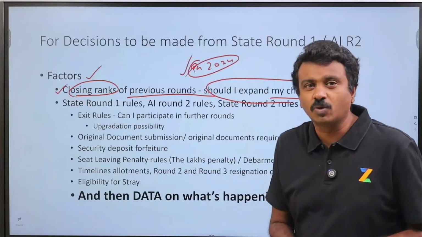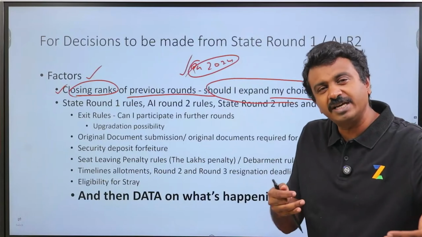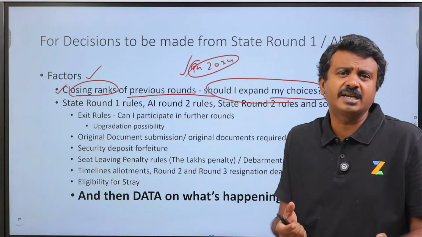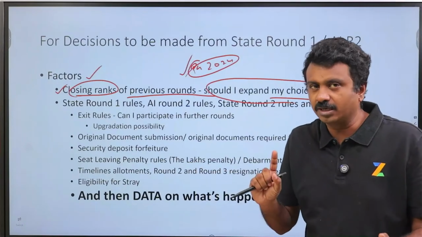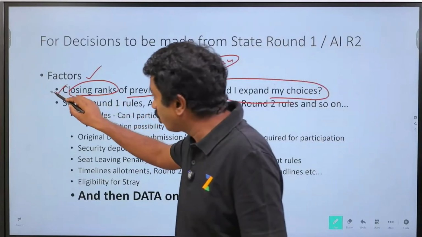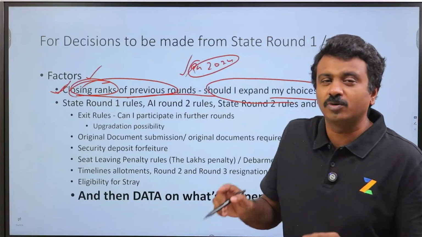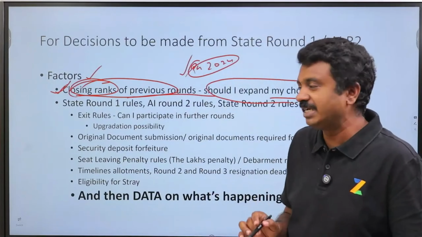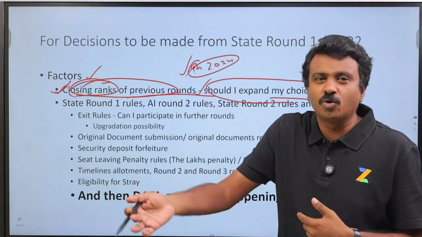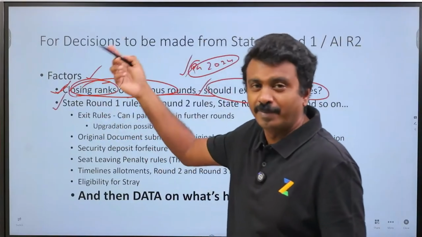But let us say you missed out and now you feel, okay, I could have included an anesthesiology choice, I stopped with pediatrics assuming that this is how it will happen. This time there has been a slight negative shift. It may be compensated in later rounds, but there has been a negative shift. Should I include anesthesiology in the next round? So closing ranks of previous rounds make a difference in terms of recalibrating, relooking at what you have done and whether it is right or not. And in case there is a negative shift or a positive shift, should I still go ahead and add a lot of choices which are better, which I missed, which too we have mentioned. Don't miss out a better choice too.